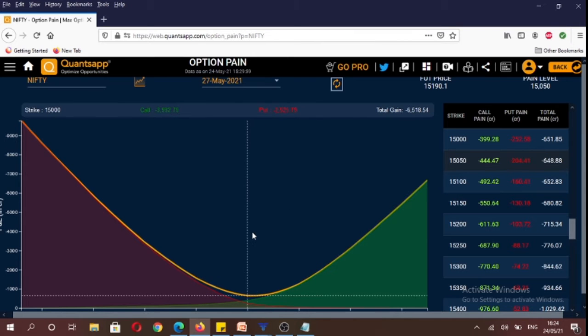So here you will see that the max pain level for the 27th May monthly expiry has shifted upwards to 15,050. So it tells us that if the market was to expire on 15,050 on 27th May, in that scenario, both call and put option buyers are going to suffer huge losses, as on expiry, a large percentage of options expire worthless.